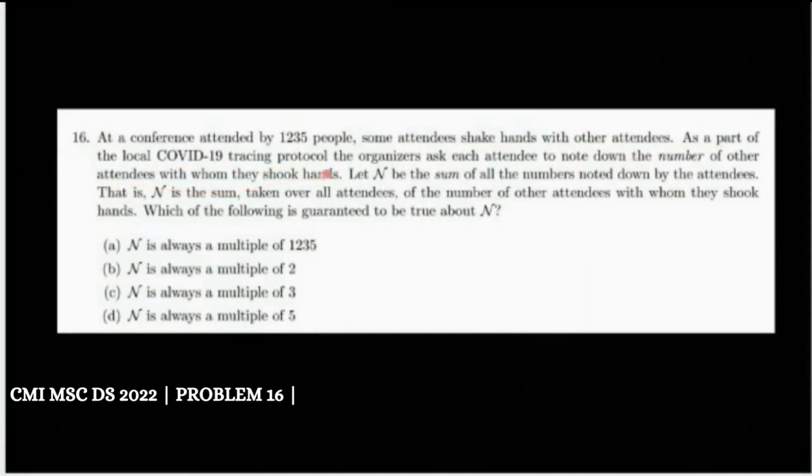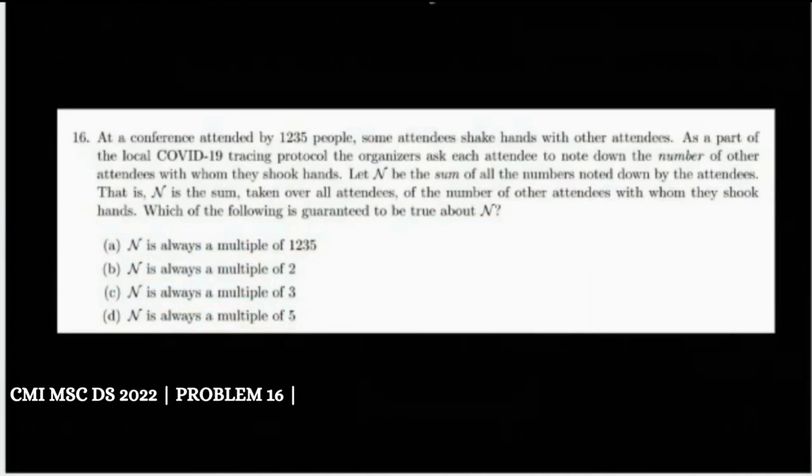Let n be the sum of all the numbers noted down by the attendees. That is, n is the sum taken over all attendees of the number of other attendees with whom they shook hands. Which of the following is guaranteed to be true about n? N is always a multiple of 1235, n is always a multiple of 2, always a multiple of 3, always a multiple of 5. So basically, we have to find the nature of n.